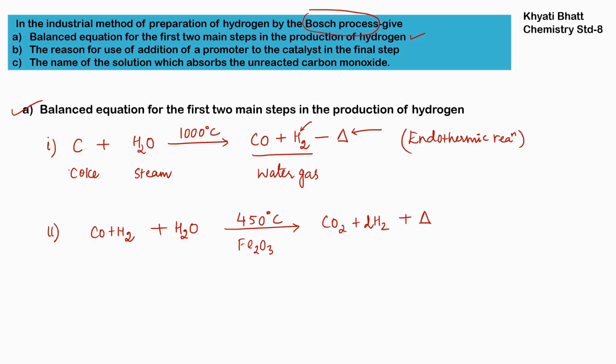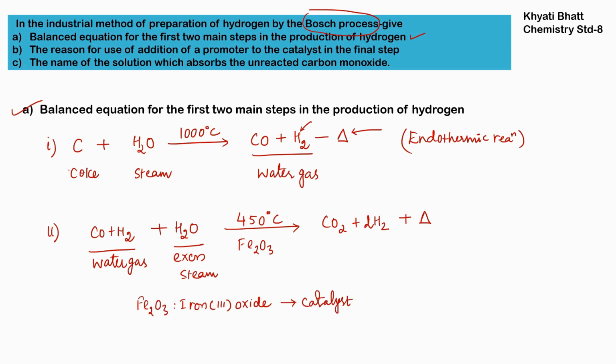Now our second step. Again we are taking that mixture of water gas and some excess steam. This reaction we perform at 450 degrees Celsius along with the catalyst, iron oxide, Fe2O3, which is iron 3 oxide.